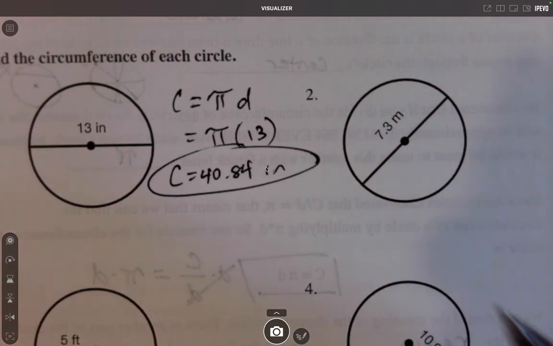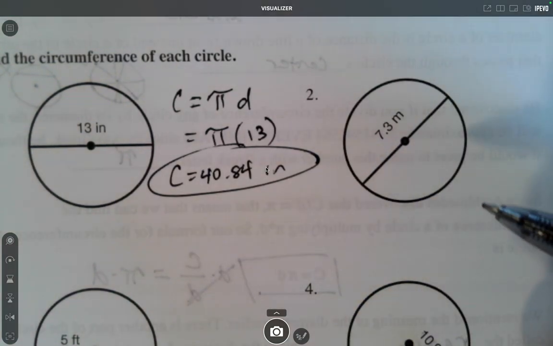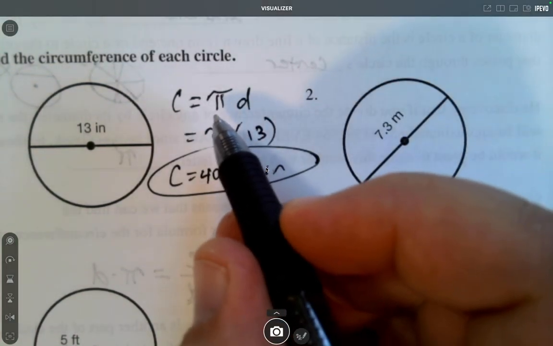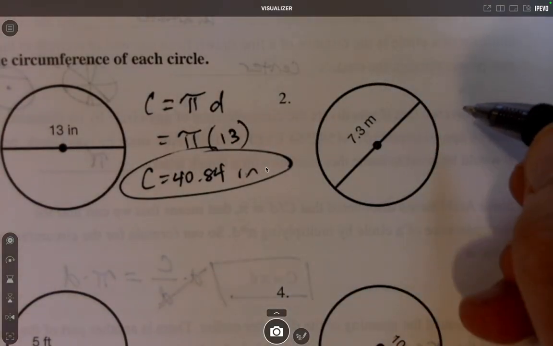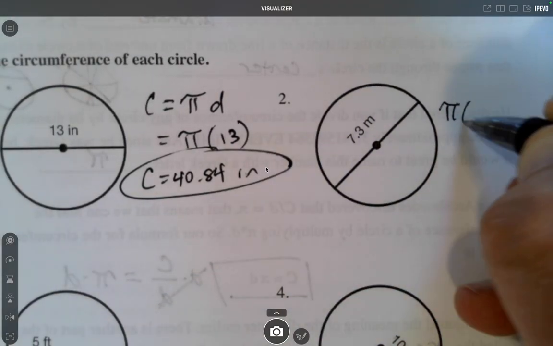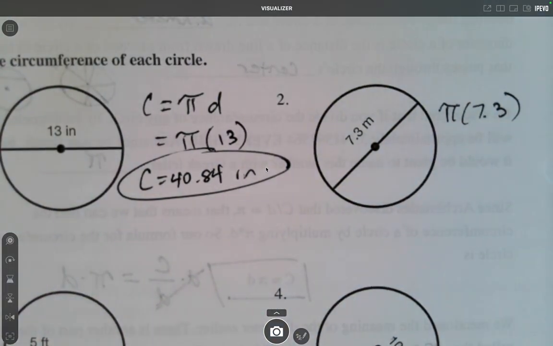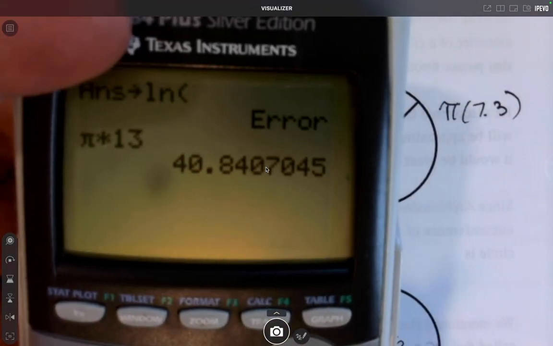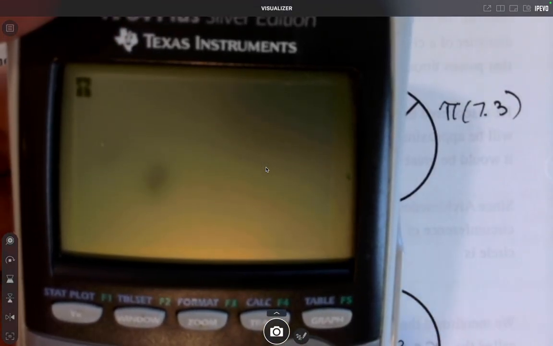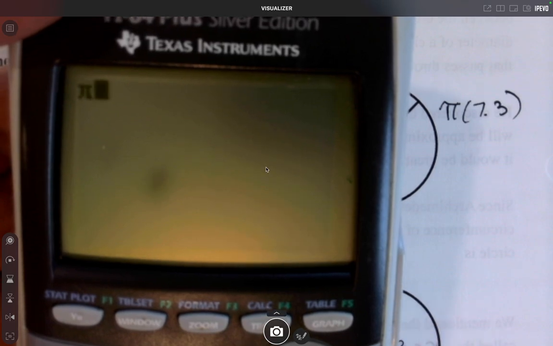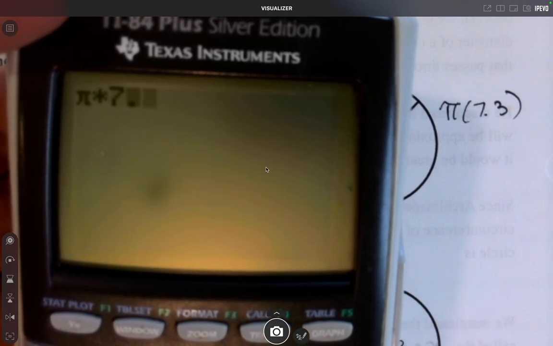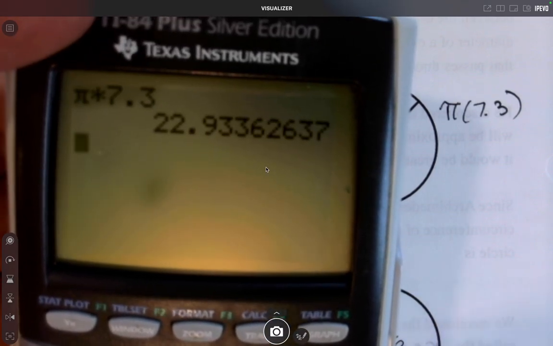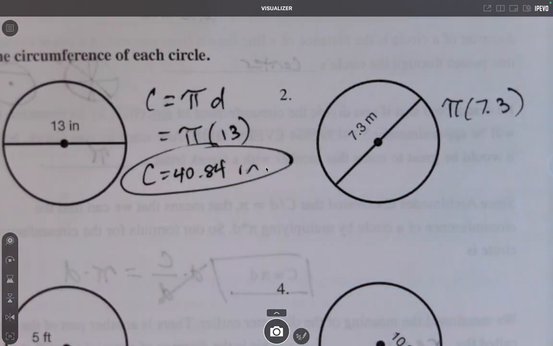Number 2 is very similar because on 2 they also gave us the diameter. So we use the same formula we did here, pi times d. So do pi times 7.3. And we get 22.93 meters.